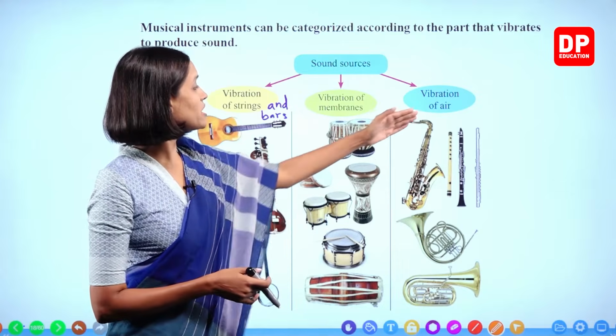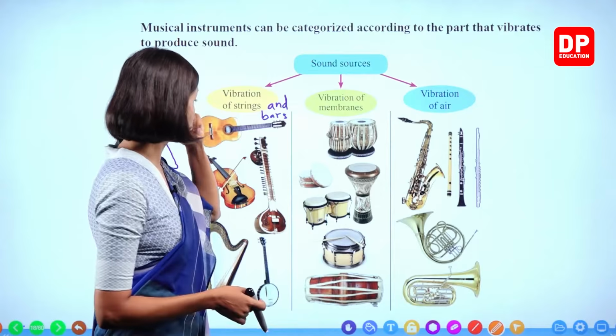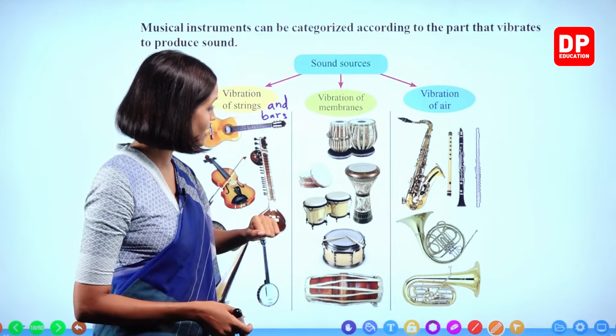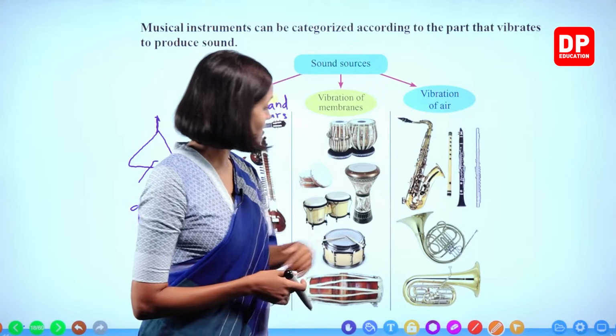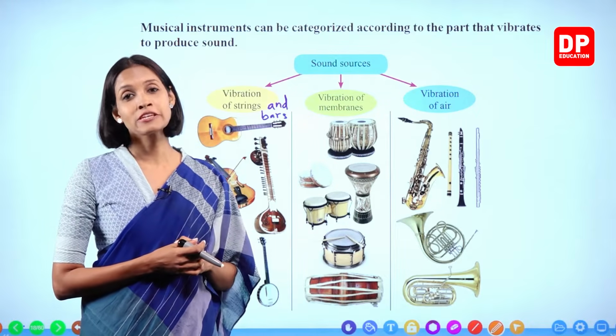Right? Vibration of air. Vibration of the air column. What are the instruments played by that? Here different types of flute are given, right? Saxophone is given, French horn, clarinet. There are different types of instruments given here as well, right, children?